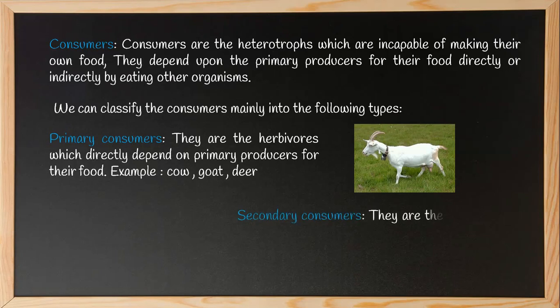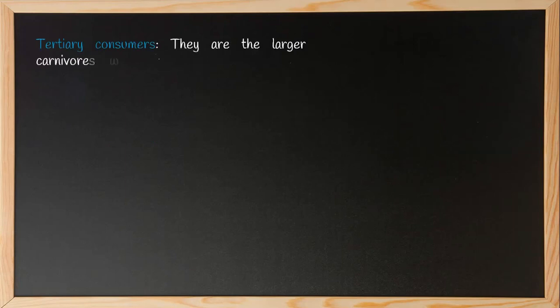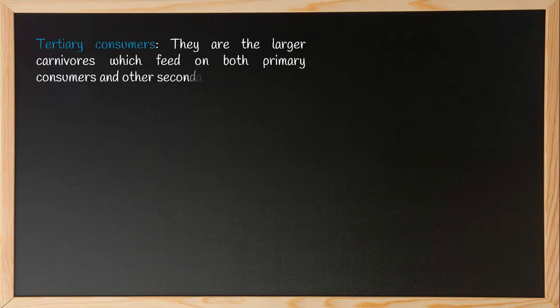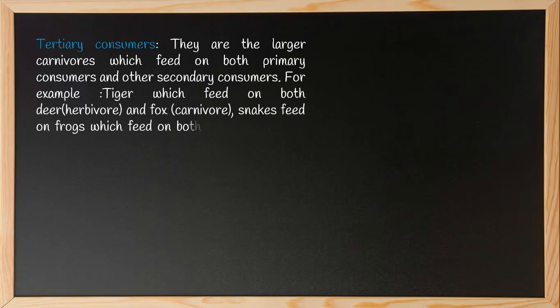Secondary consumers, they are the carnivores which feed on primary consumers. Example, fox, jackal, crow. Tertiary consumers, they are the larger carnivores which feed on both primary consumers and other secondary consumers. For example, tiger, which feed on both deer, herbivore, and fox, carnivore. Snakes feed on both frogs, which feed on both insects and plant matters.